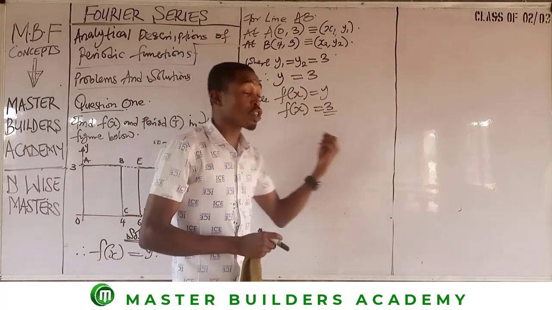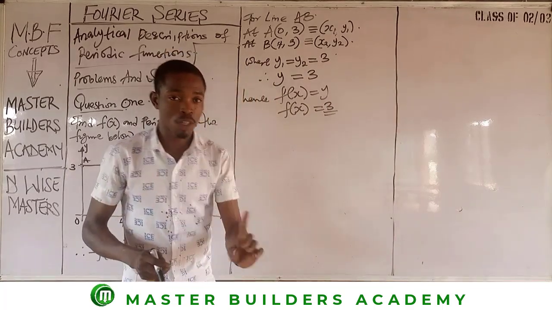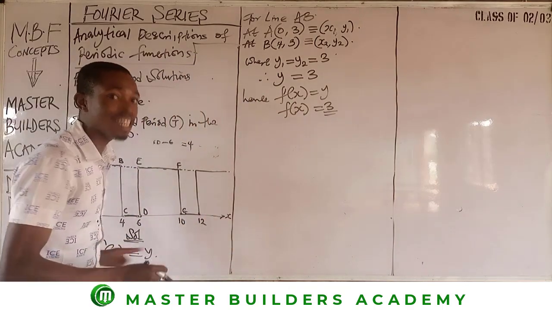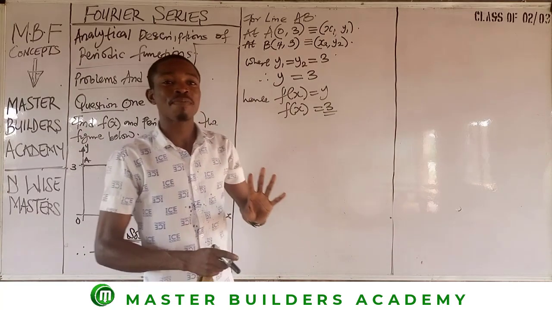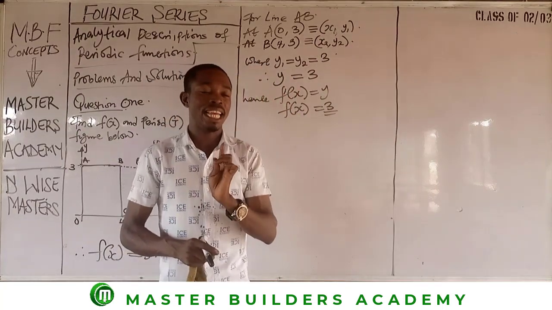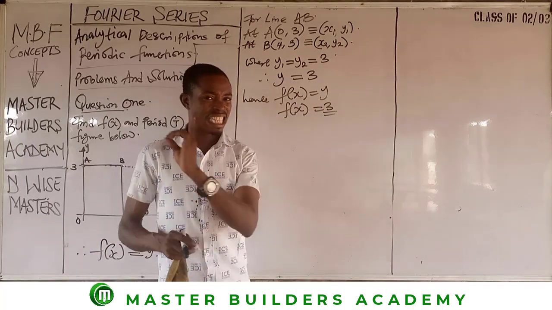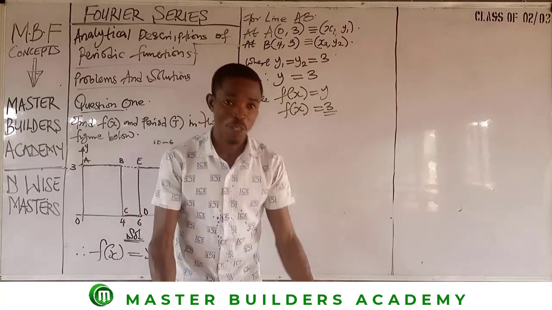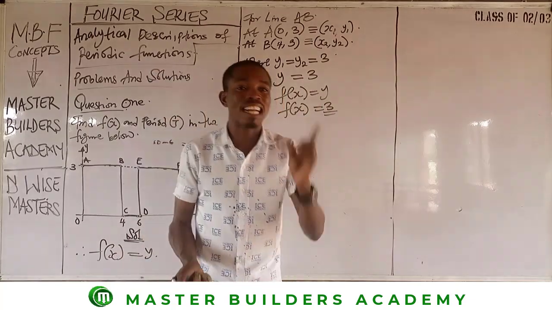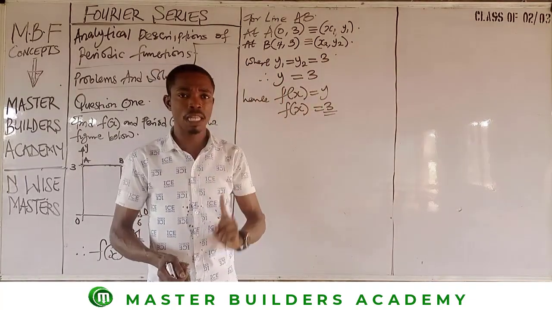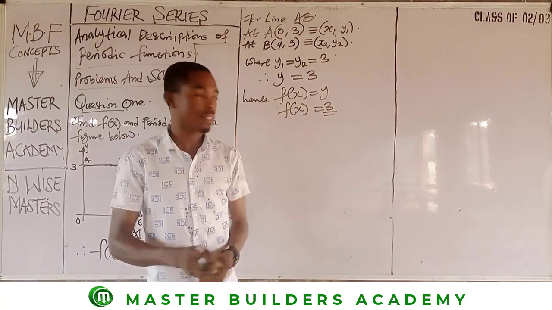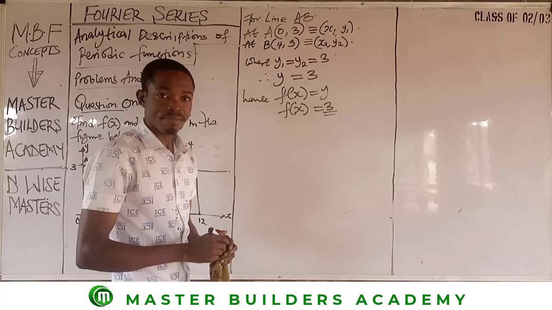This does not require the equation of a straight line, because it is not inclined. There is no inclined line here. Secondly, there is no variation in the values of y. The first value and the second value are the same. So anytime they are the same, pick one of the values and take it to be your y. And remember, y is the same thing as f of x. It's as simple as this. So this is what we have.